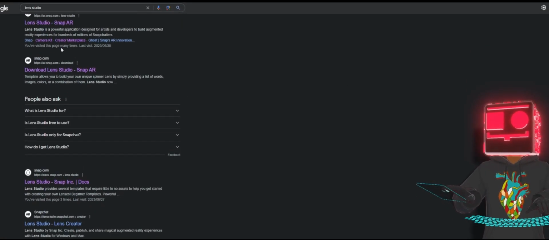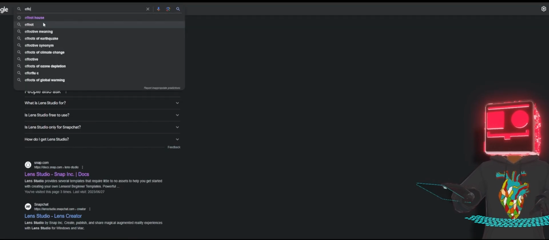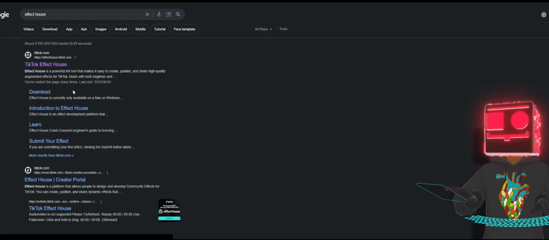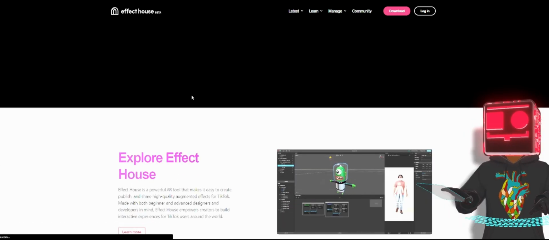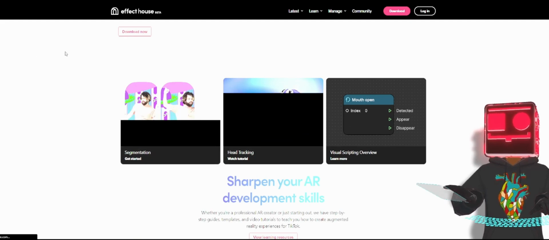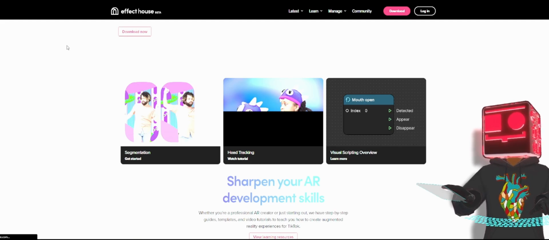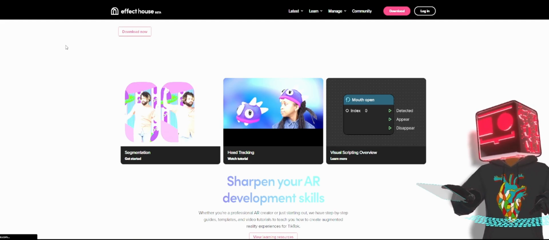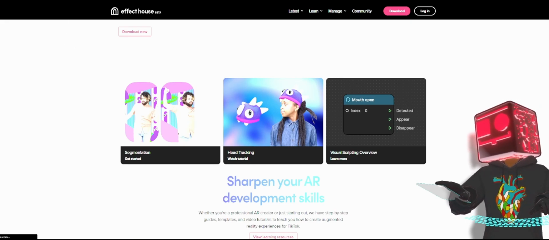And then we've got Effect House. You can come to Effect House if you want to build content for TikTok. But soon enough, once you start playing with these tools, you realize that they're actually the same thing. They actually look the same. So if you learn one tool, you're going to understand how the other tools work.